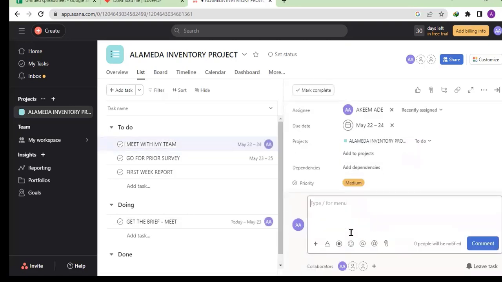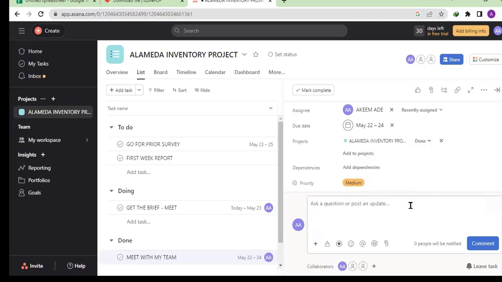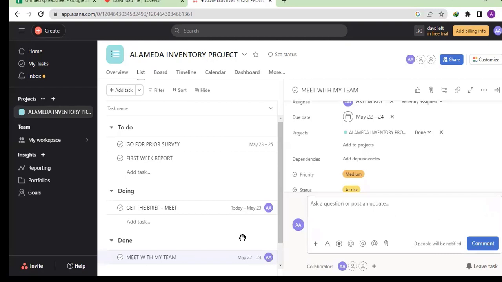And here, if there's any note, we attach it. We put the note here. Okay, on such date we met, so this and that, and you put it there, and you put done. If it is done, you put it done, which means this is done already. So it will move from to do to doing, and from doing to done. So this is the way you'll be able to monitor every step that you want to take in the course of the project that you want to go.